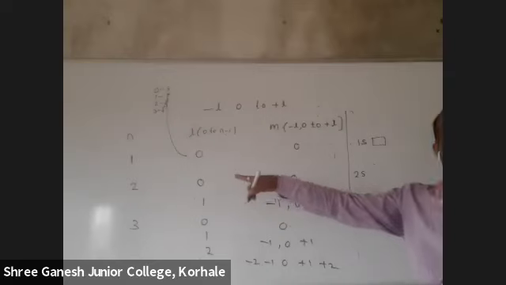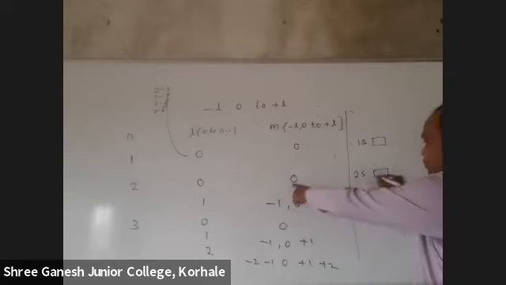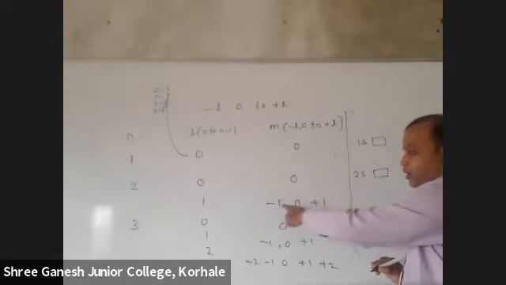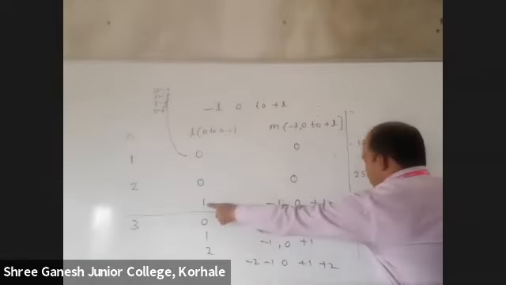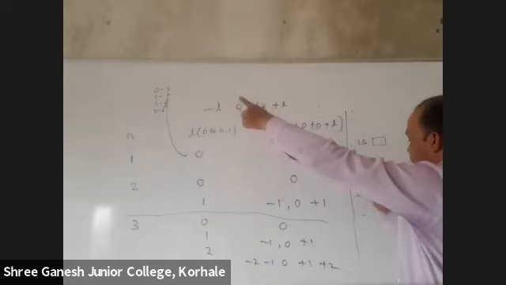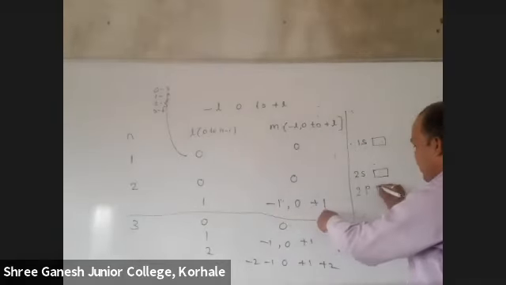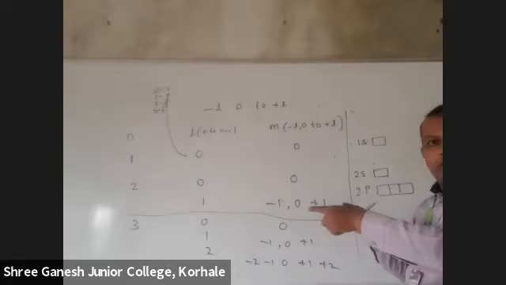How many orbitals will be there? This is 0, means only 1. This is for 2 only. Then it is 2. One value is there, so it will be 2p. 1, 2, 3 values are there, so 3 boxes.